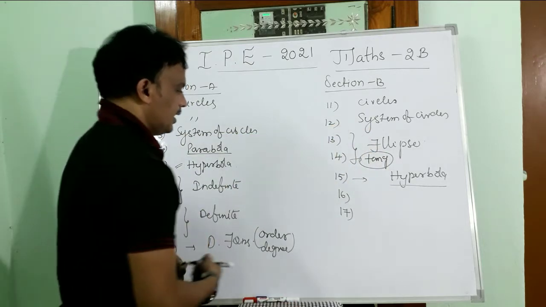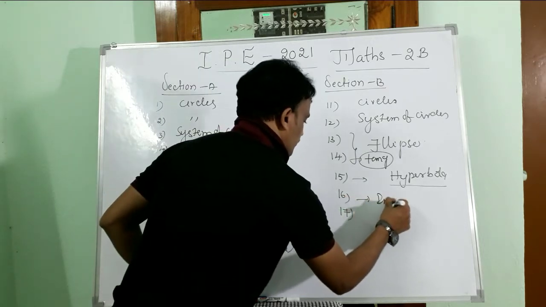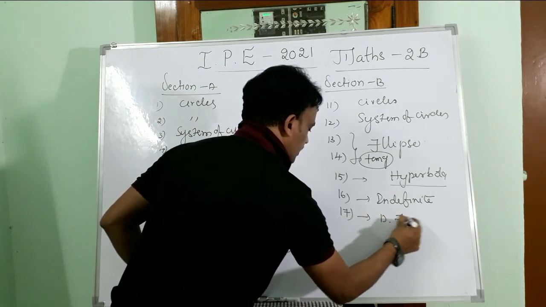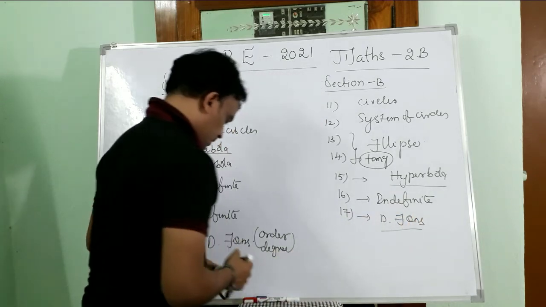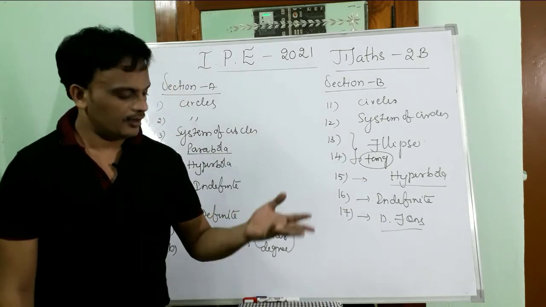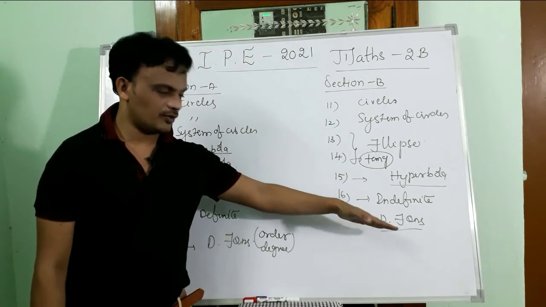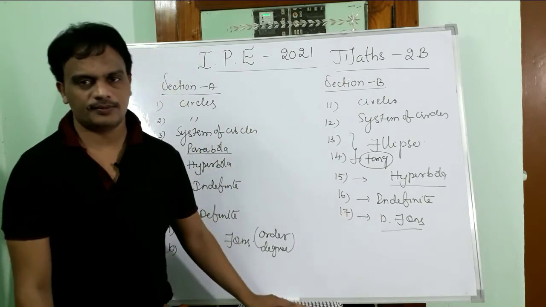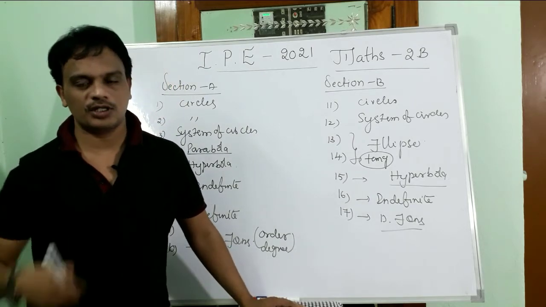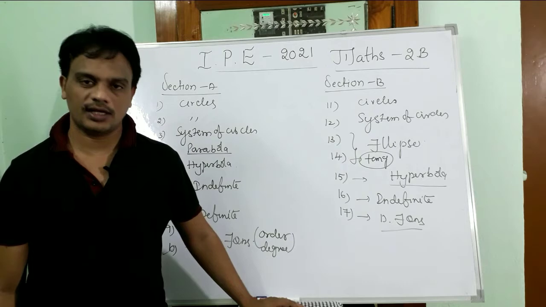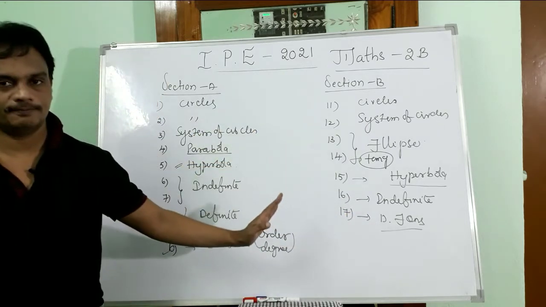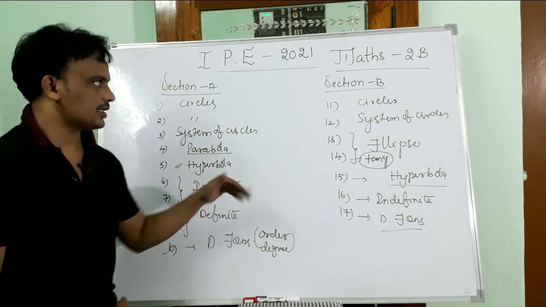Okay, and here indefinite integration, and here are the differential equations. From the differential equations, we have some models. Those are particular types of differential equations: variable separable methods, homogeneous equations and non-homogeneous equations, linear differential equations, like this. We'll get one question. Okay, that is about section B. So let us discuss section C.